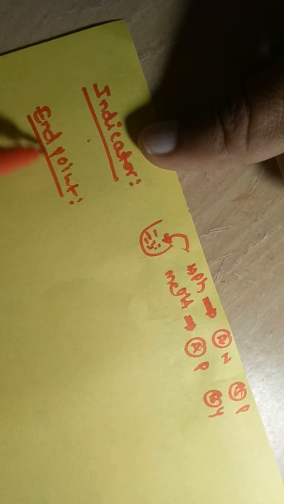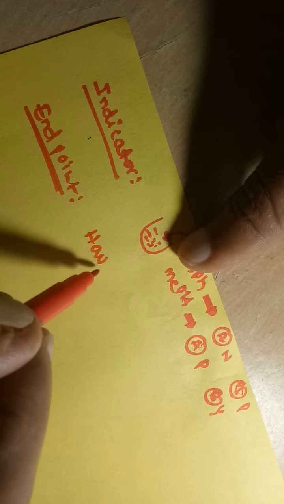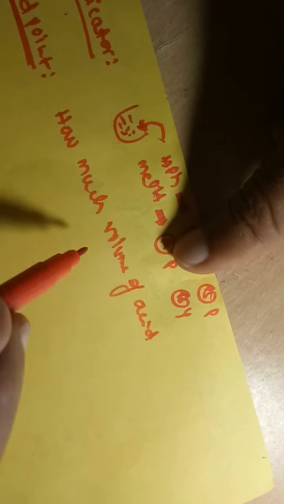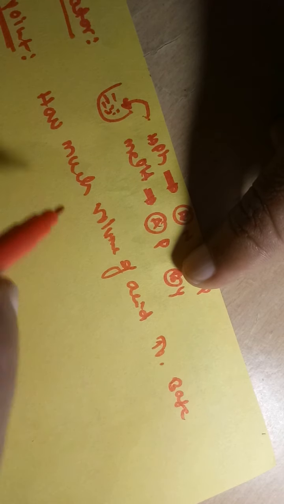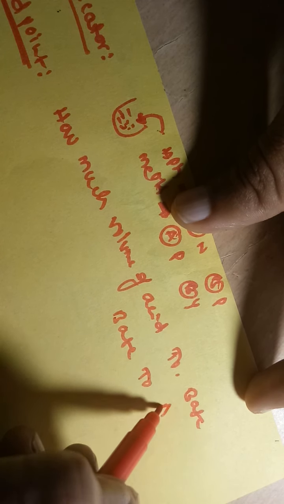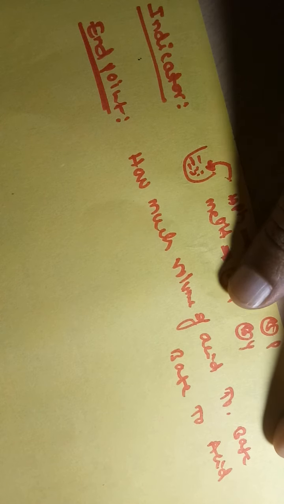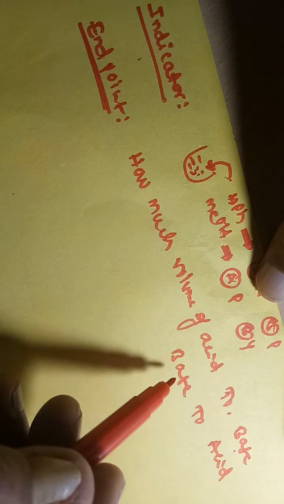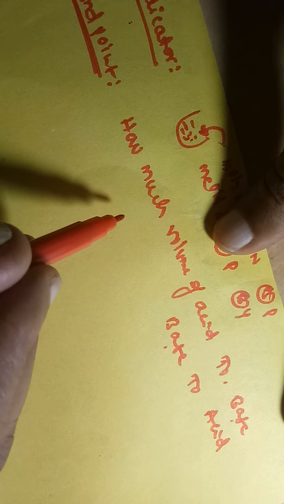End point means how much volume of acid is required to neutralize a base, or how much volume of base is required to neutralize an acid. How will we determine the end point?